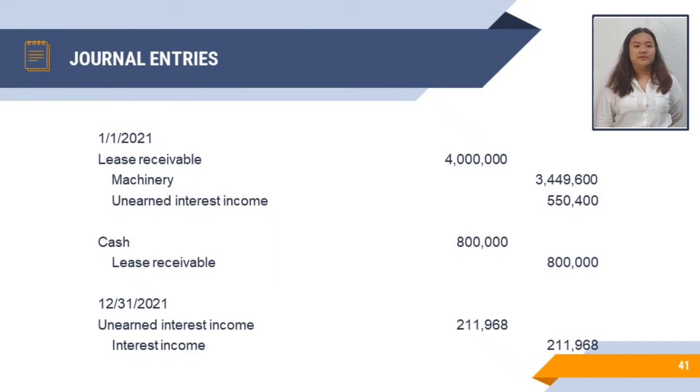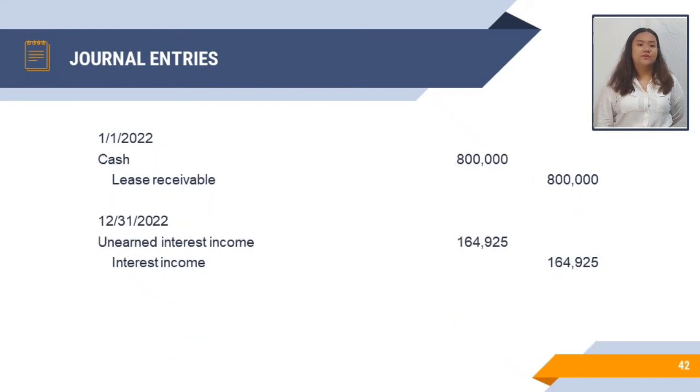And to record the interest income for 2021, debit unearned interest income for 211,968 pesos and credit interest income for 211,968 pesos also. And to record the collection of annual rental for 2022, we debit cash for 800,000 pesos and credit lease receivable for 800,000 pesos also.